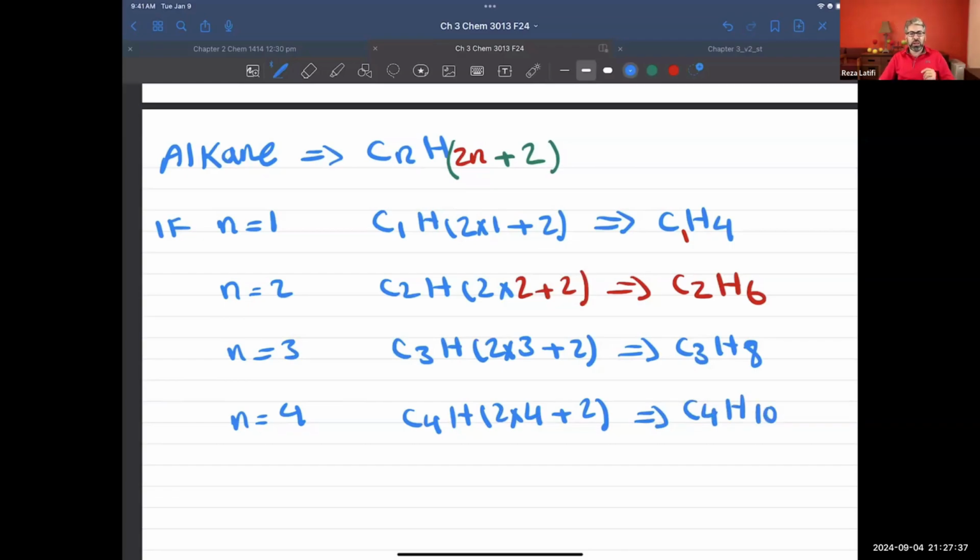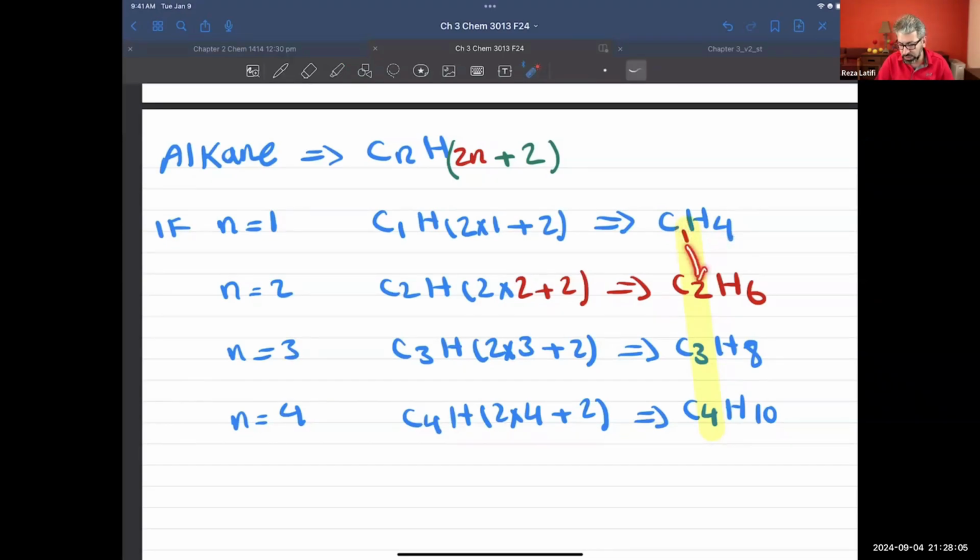Let's highlight a couple of things. First, every time we add 1 unit to carbon, the number of hydrogen atoms will go up by 2. Let's double check it. We started with 1 carbon. How many hydrogens do we have? 4 of them.